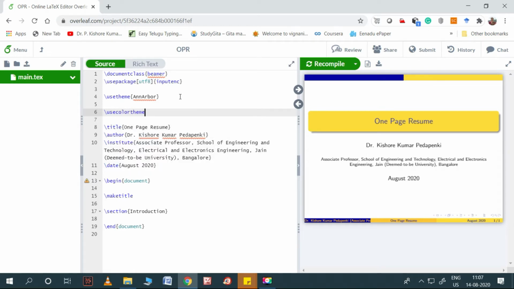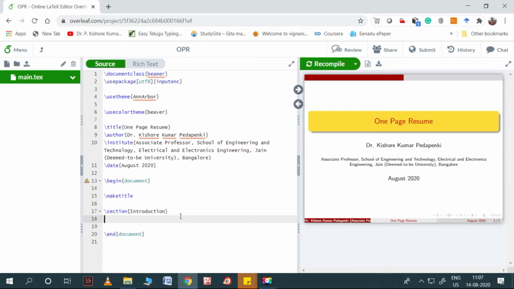These are available in Overleaf, so you can go and check them to get a better idea. There is a combination of some themes and some color themes, and you can see which one you like. I like it very much, so I am using these. Beaver is my color theme. That's all.